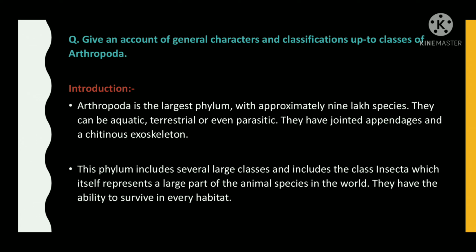Introduction. Arthropoda is the largest phylum with approximately 9 lakh species. They can be aquatic, terrestrial, or even parasitic. They have jointed appendages and a chitinous exoskeleton. This phylum includes several large classes, including the class Insecta, which itself represents a large part of the animal species in the world. They have the ability to survive in every habitat.